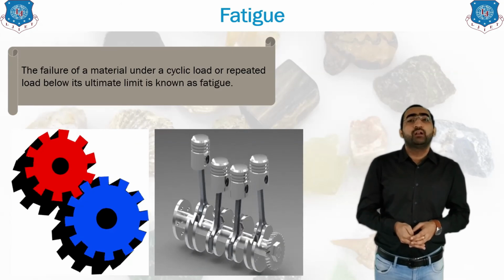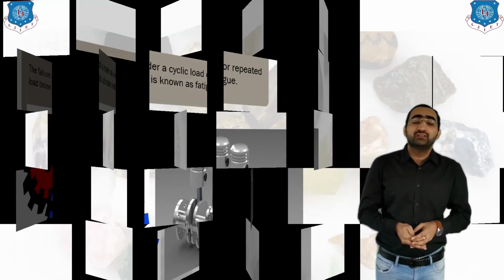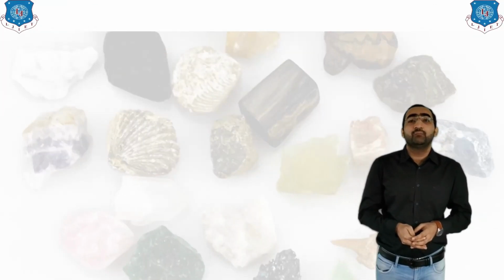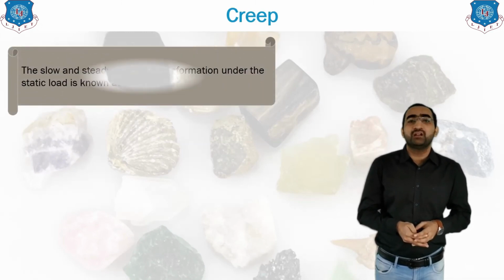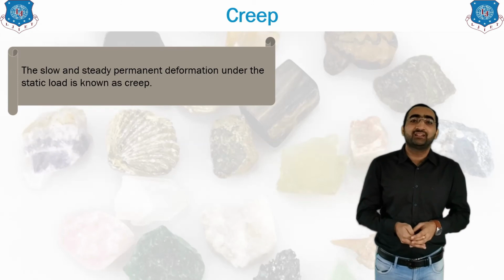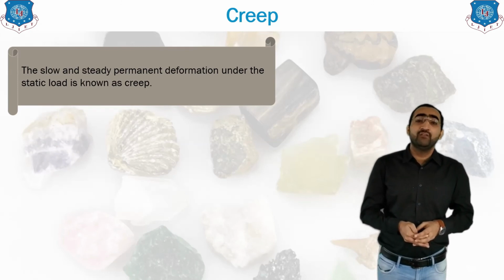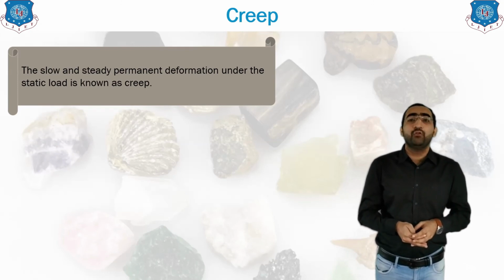And the last property is creep. What is creep? Creep is nothing but somewhat the opposite of fatigue. It is the permanent deformation under a static load. If you are applying a static load and the same load stays on the material, a time will come when your material will fail. So that is known as creep.